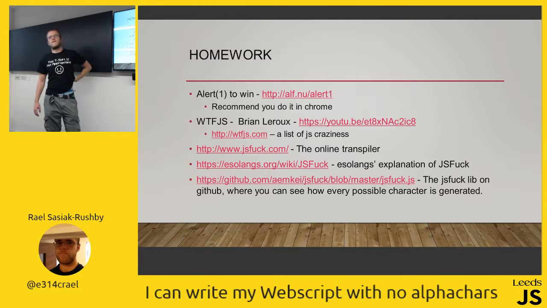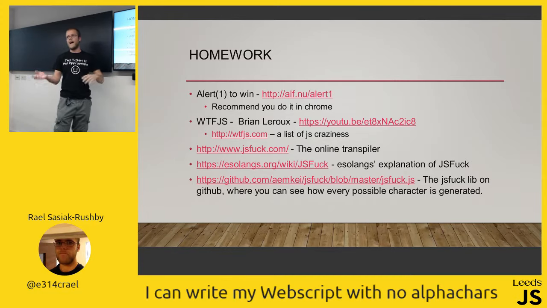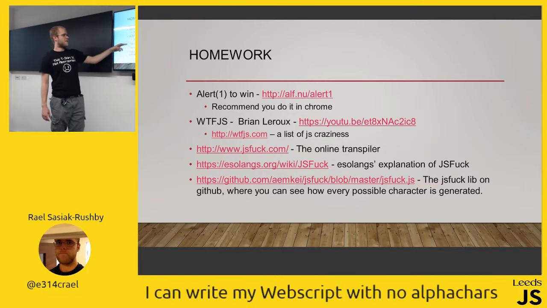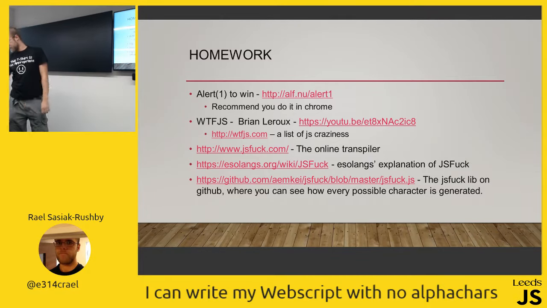So there's certain characters you can get, as I've said, from true, false, object, undefined. You can get a whole bunch of characters from that. But if you want to get your Zs, your Xs, your Qs, you end up having to do charCodeAt on this string of value this. And this page basically shows how you do that. And it's how the JSFuck thing can take any JavaScript and compile it down into JSFuck for you. I say compile it down. It's mainly transpiling.